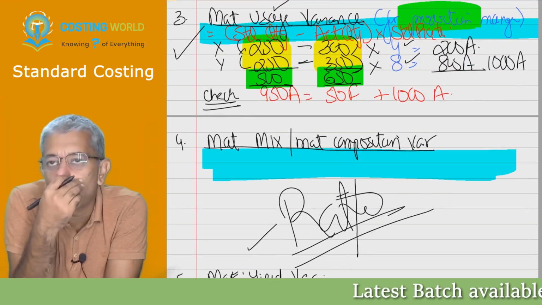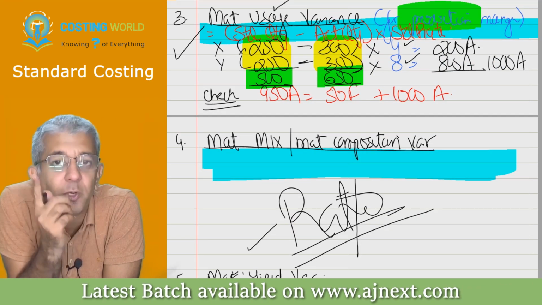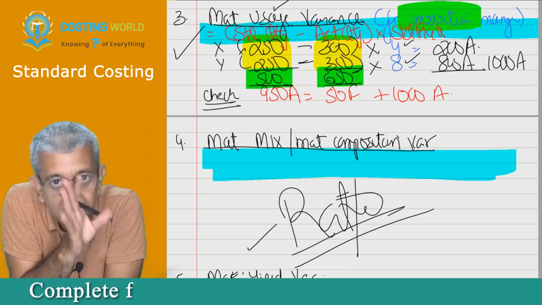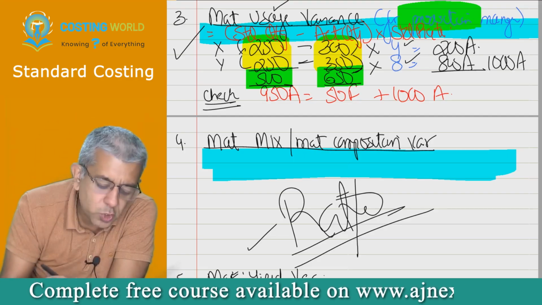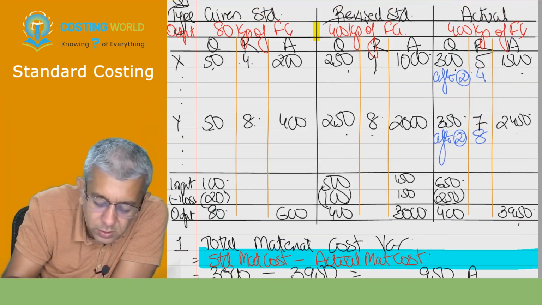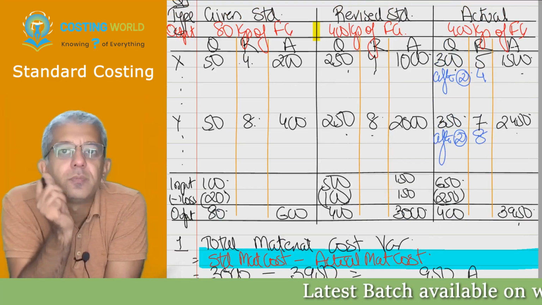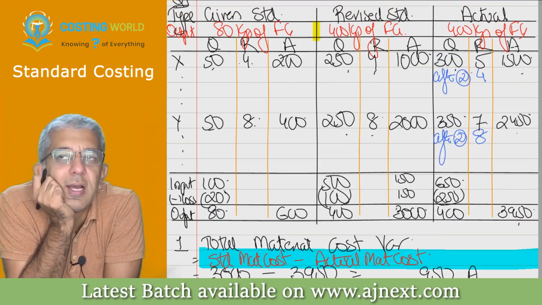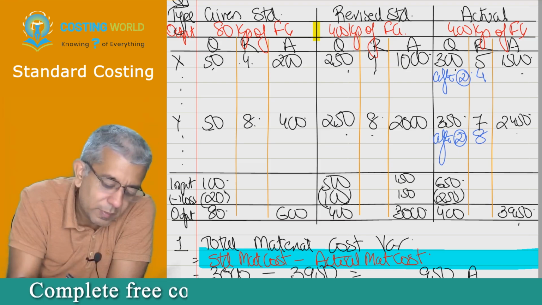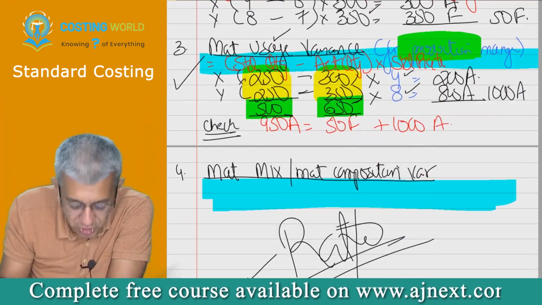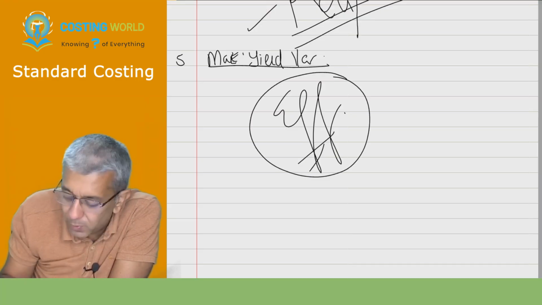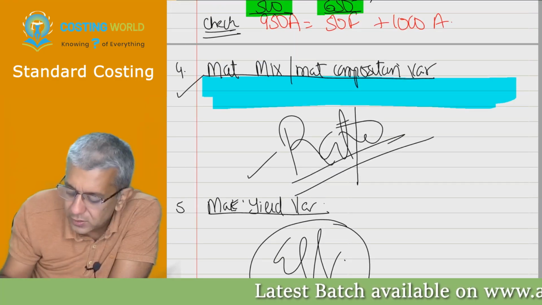As I only want to talk to him about the ratio part, I told him one dialogue. Listen. I asked him, how much raw material should you have consumed for making 400 kgs? You tell me one number. 500. Then I asked him, how much did you consume? What will he reply? 650. I told him, you are inefficient. Do you agree? He told, yes sir, I agree. But I am not talking about your inefficiency in the fourth variance.